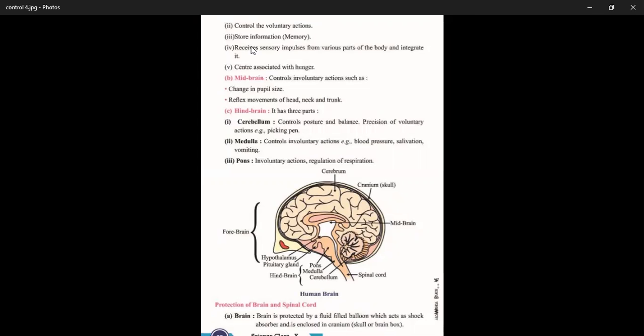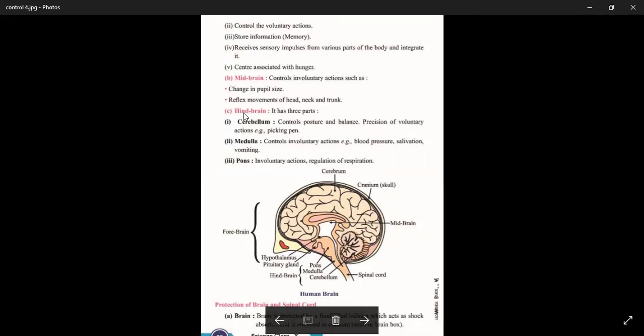The midbrain controls involuntary actions such as changes in pupil size. The pupil is found in the eye. The pupil controls the amount of light entering the eye. So when we go in bright light, it constricts. When we go in the dark, it relaxes or expands. The midbrain also controls reflex movement of the head, neck and trunk part.